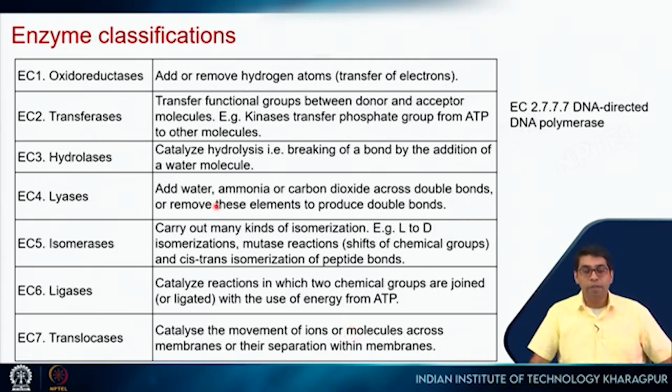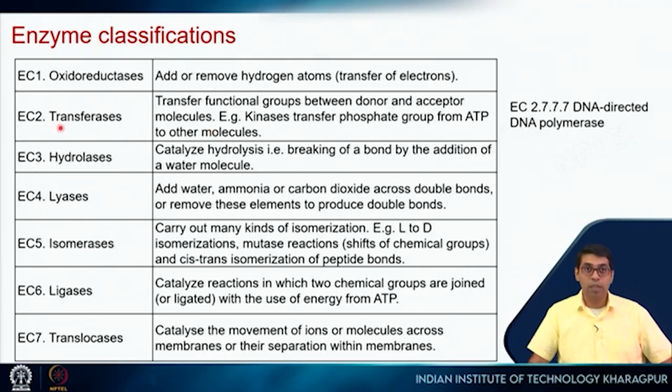Now, every enzyme is given a unique enzyme classification number. For example, the number 2.7.7.7 is for DNA polymerase, or rather, not just any DNA polymerase, it is DNA dependent or DNA directed DNA polymerase. What it does is take a trinucleotide and transfer that molecule to the growing chain of the DNA.